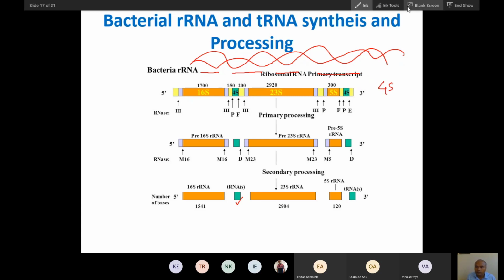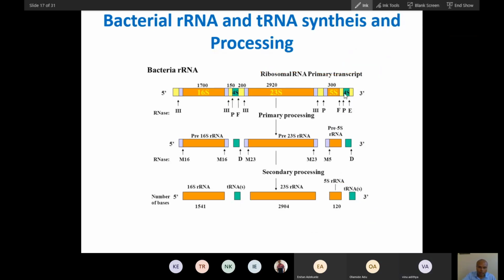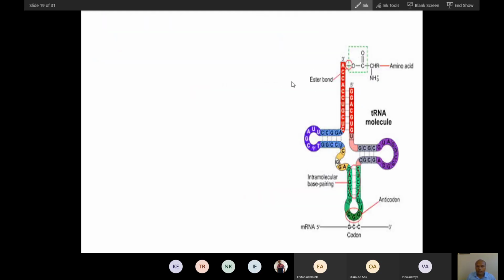So remember, see the difference between bacteria and eukaryotes. Did you understand the difference? Yes, sir. So bacteria does not have 47S and nucleolus. Here, rRNA and tRNA will be in tandem repeats. Many repeats will be there. So you can see this.